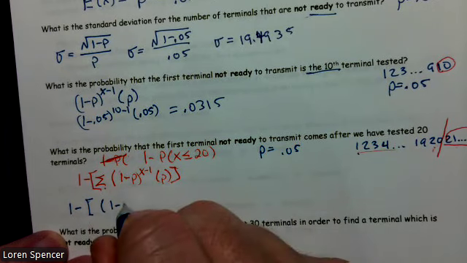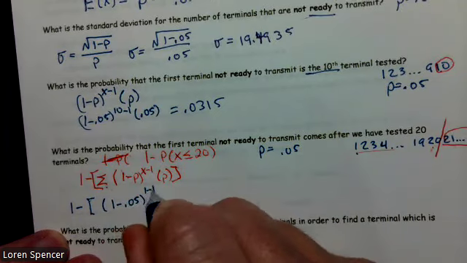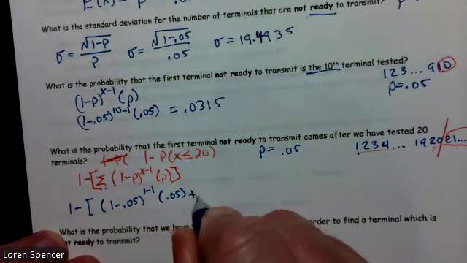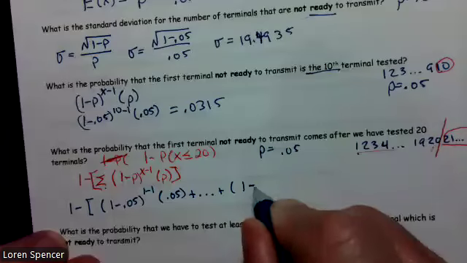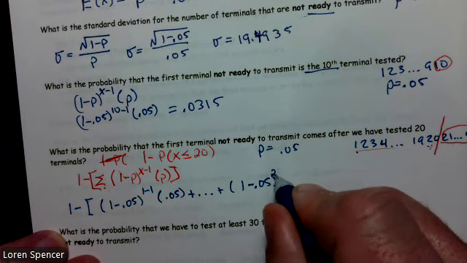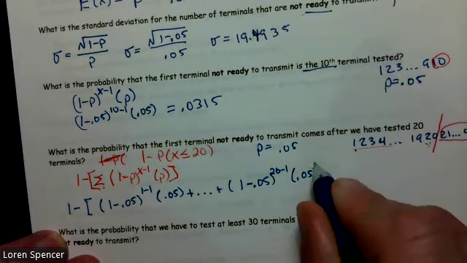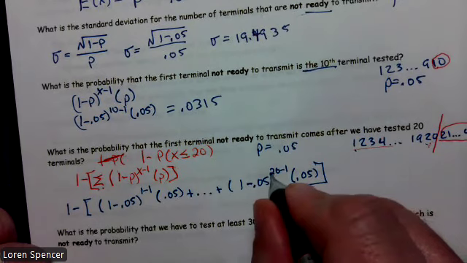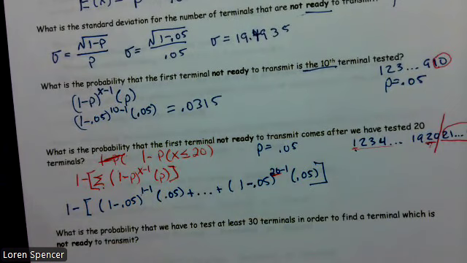Don't want to forget that. 1 minus 0.05 to the 1 minus 1 times 0.05 plus dot, dot, dot plus 1 minus 0.05 to the 20 minus 1 times 0.05, close the brackets. This 20 right here came from this value. This 1 went right here.